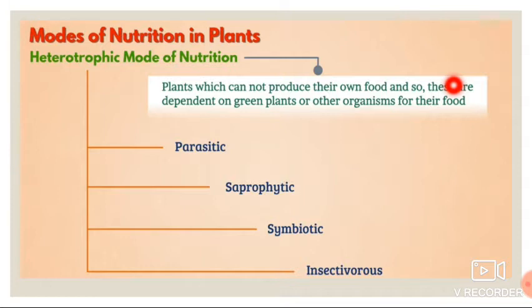So can you see here, it is heterotrophic mode of nutrition, that is, some plants which cannot produce food. So these are dependent on green plants or other organisms for the food. Can you see here four things? So these four types of heterotrophs are parasitic, saprophytic, symbiotic and insectivorous.